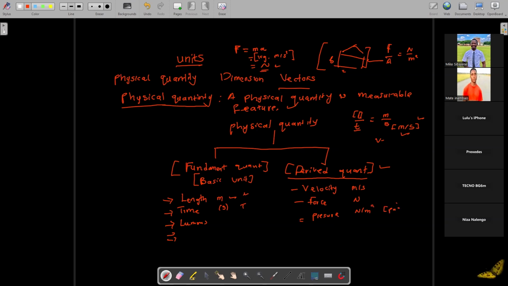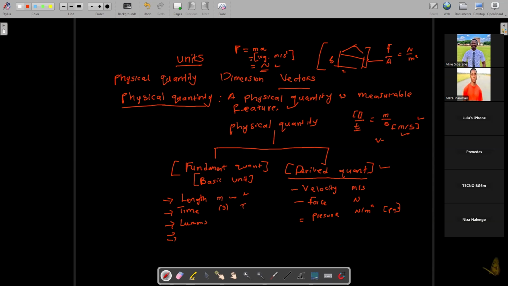Pressure. You can talk of a lot of things, like derived quantities. There's no restriction. We have a lot. You can just say whatever you can derive is called a derived quantity.